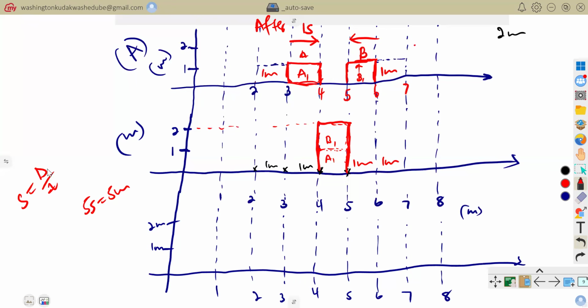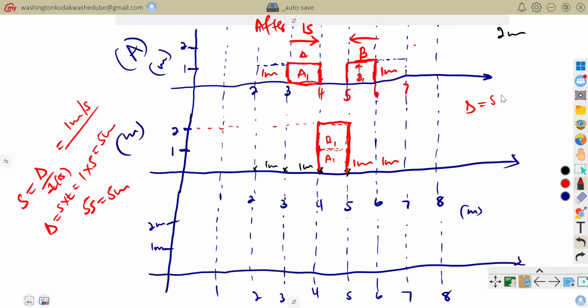Now the speed is what? The speed is 1 meter per second, and the time taken here is 5 seconds. So the distance would be speed times time. That is 1 times 5. So it would have moved a distance of what? Of 5 meters. This is the same here.